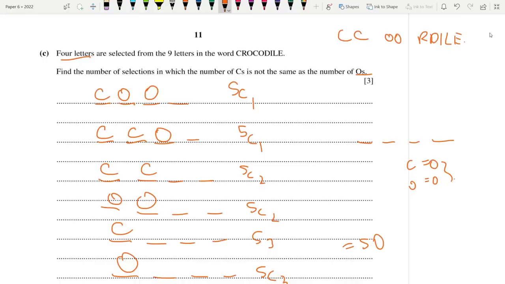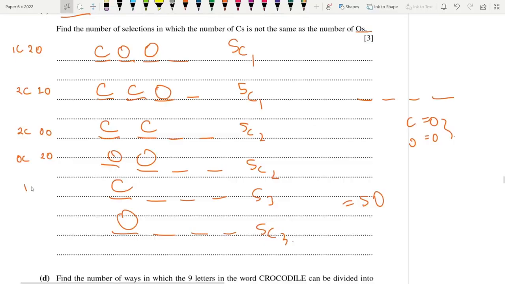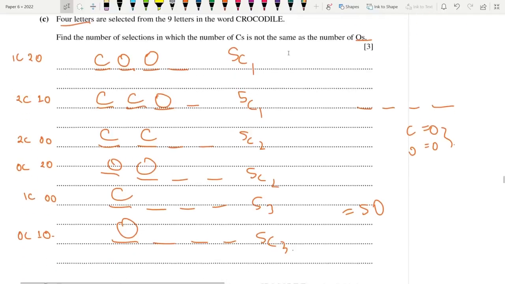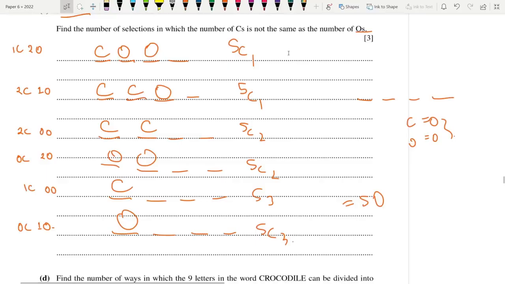So let's begin. Find the number of selections in which the C's are not the same as the O's. We can go for 1C 2O, or the other one, 2C 1O. Then 2C 0O's or 0C 2 O's. Or 1C 0 O's or 0C 1 O. But some students might think, what about 0C0O? You can't go for that because the number of O's and C's then become the same. These are all the possible combinations. 2C2Os are not valid, as well as 0C0O.